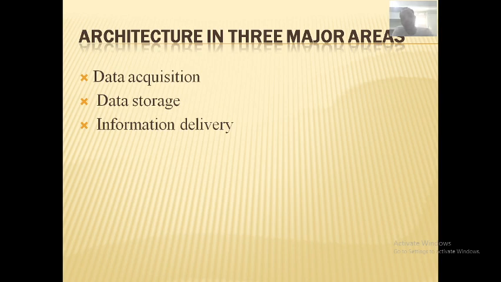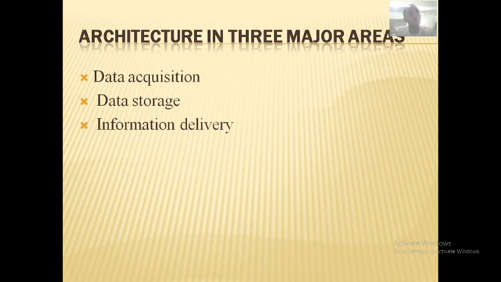The second one is data storage. Data storage is another major area in the data warehouse architecture. And the third area is the information delivery system. Information delivery is the third major area in the data warehouse architecture.